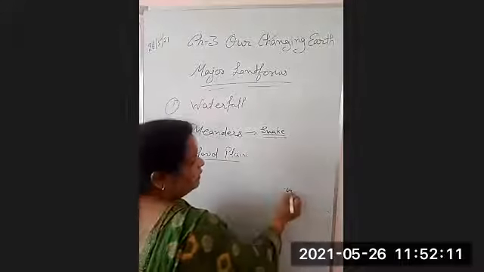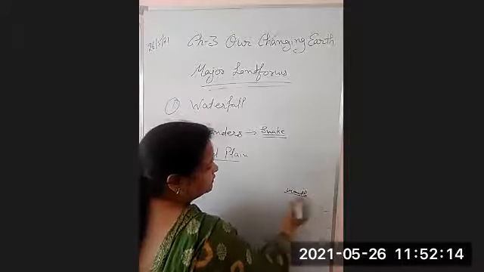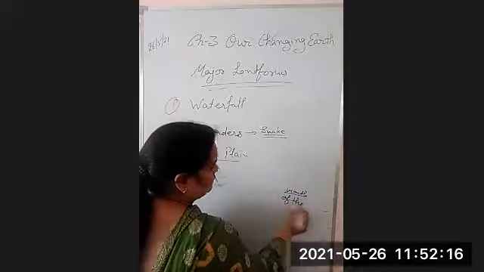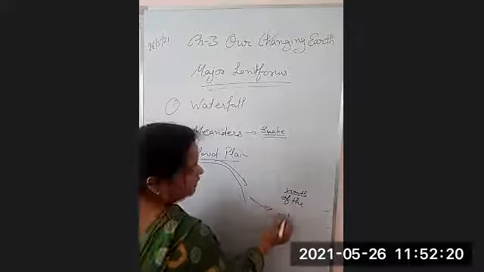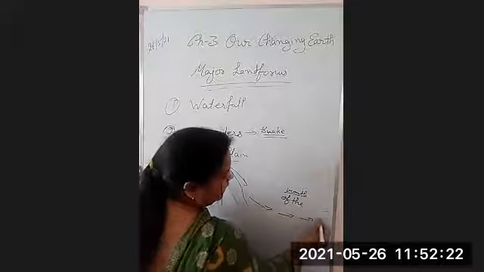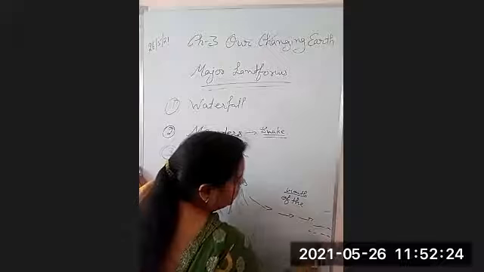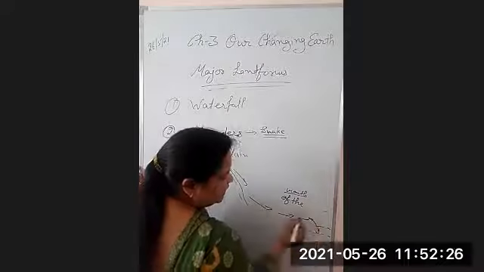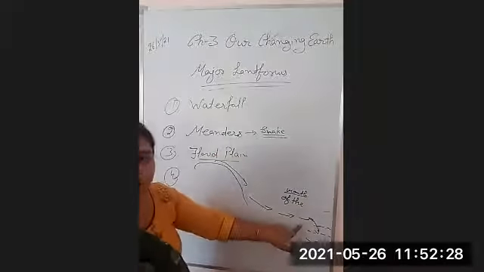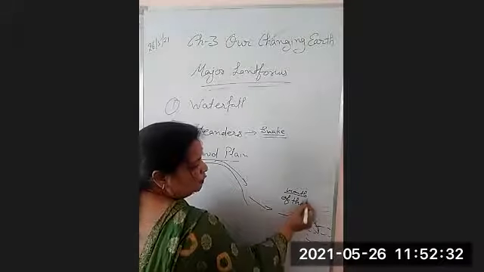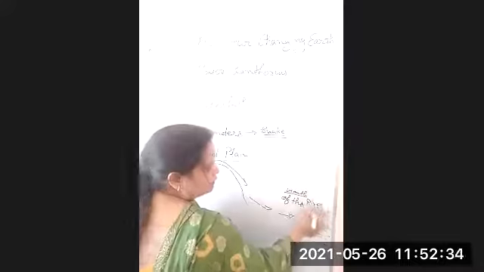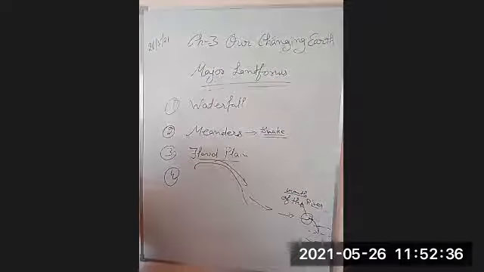And it is called the mouth of the river. Suppose this is a hill area, the river is flowing, it comes in the plain area, and now it is an oceanic area. The final destination of the river is to drain in the ocean, right? So this part is known as the mouth of the river, right? So you have to remember all these terms.